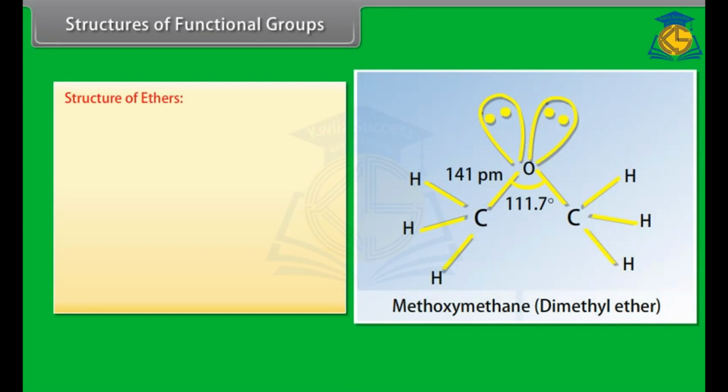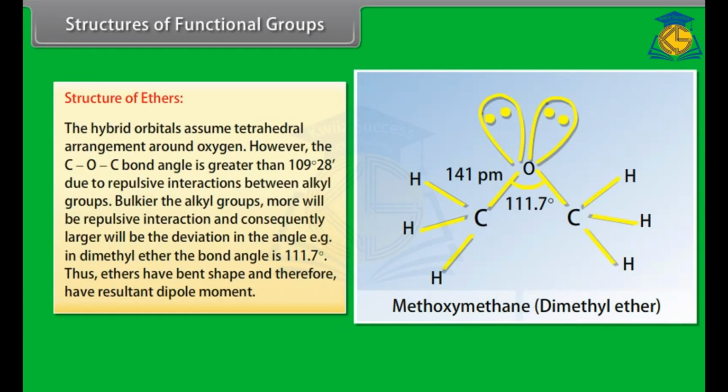Structure of ethers. The hybrid orbitals assume tetrahedral arrangement around oxygen. However, the C-O-C bond angle is greater than 109 degree 28 minutes due to repulsive interactions between alkyl groups. The bulkier the alkyl groups, the more the repulsive interaction, and consequently the larger the deviation in the angle. For example, in dimethyl ether, the bond angle is 111.7 degree. Thus, ethers have bent shape and therefore have resultant dipole moment.